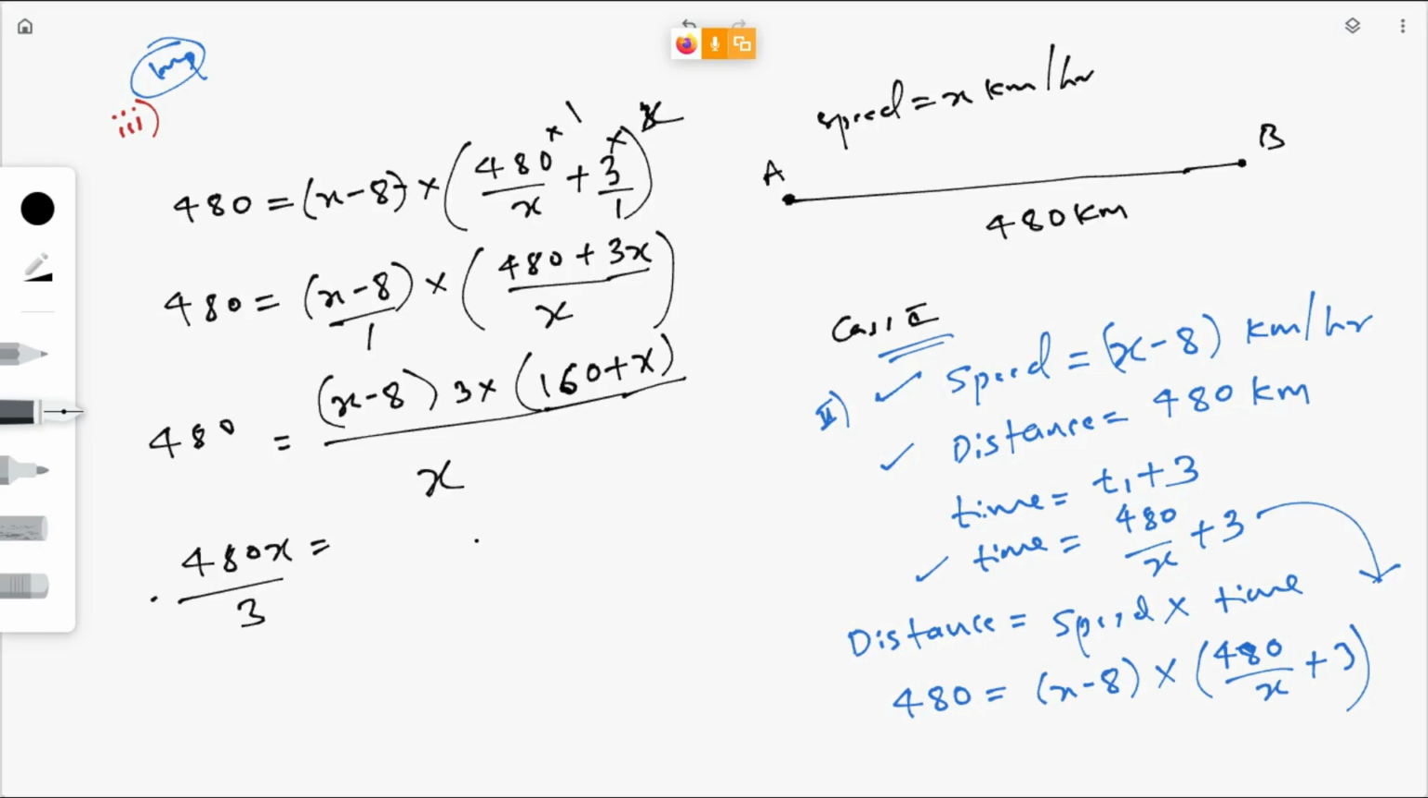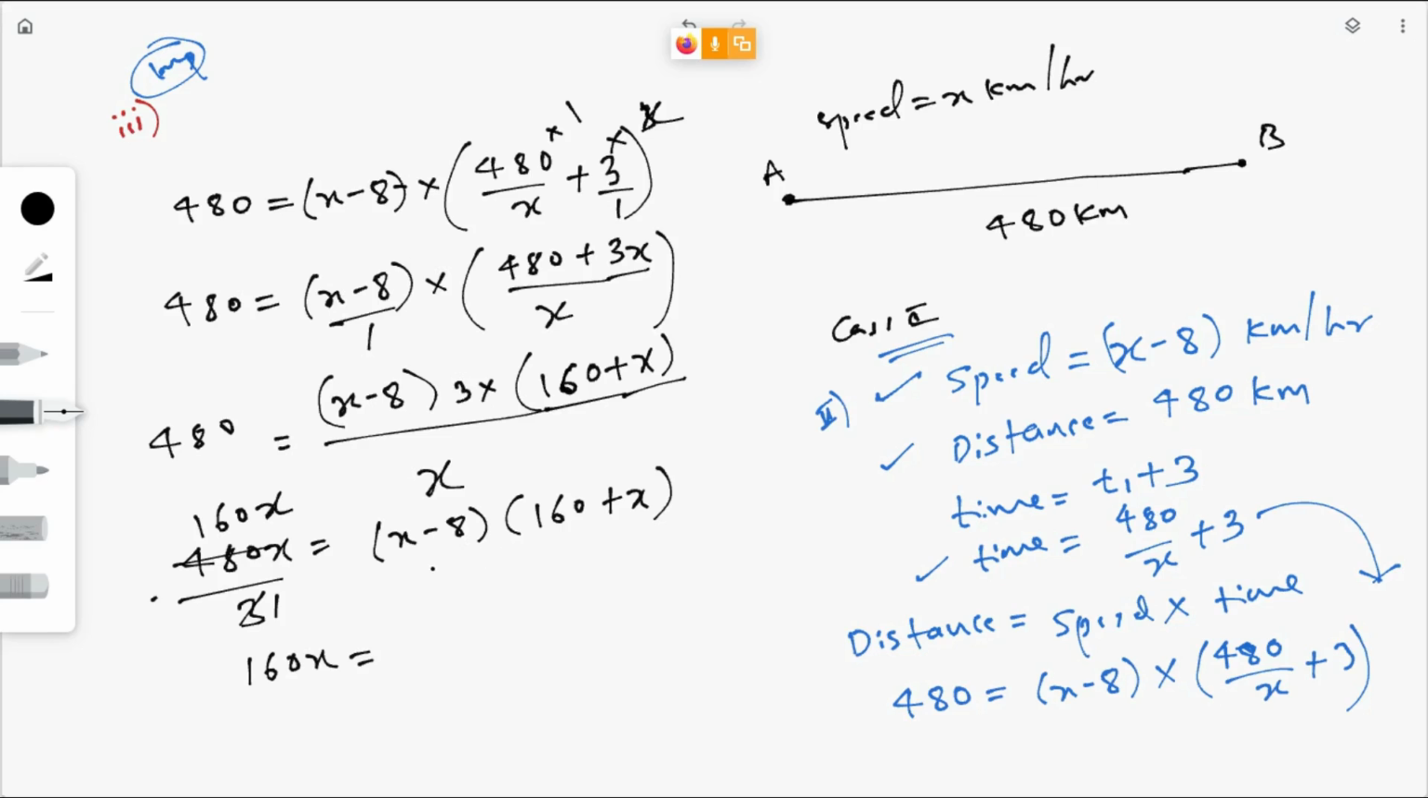Okay, now multiply these two: x minus 8 into 160 plus x. Here the 3 ones are again 160. So 160x is equal to, multiply these two. What will you get?